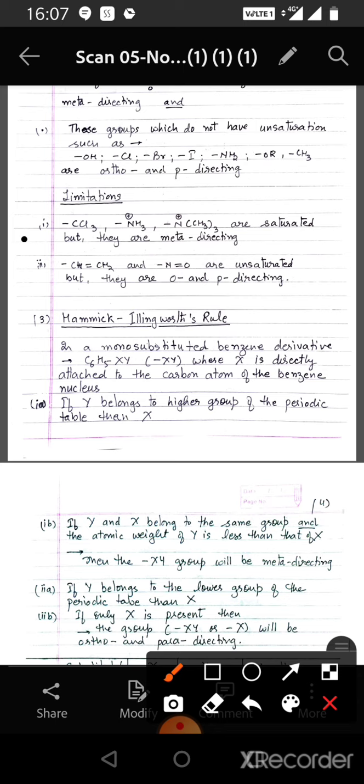For example, CCl3, NH3+ and N(CH3)3+ are saturated but they are meta-directing. While there are certain groups which are unsaturated and they are ortho and para-directing, like CH=CH2 and NO. They are unsaturated but they are ortho and para-directing.